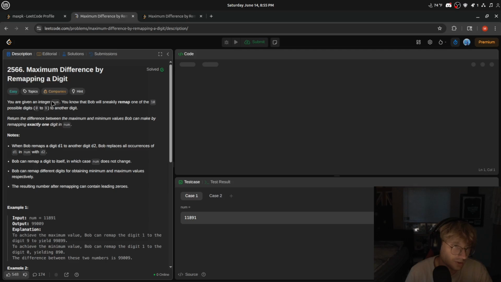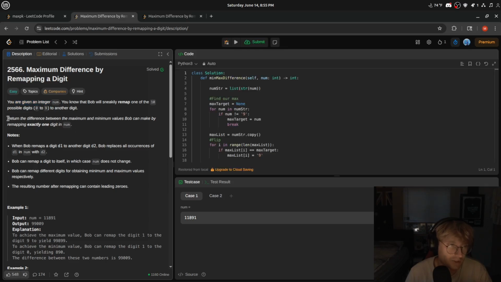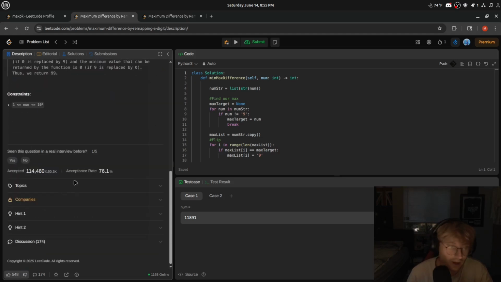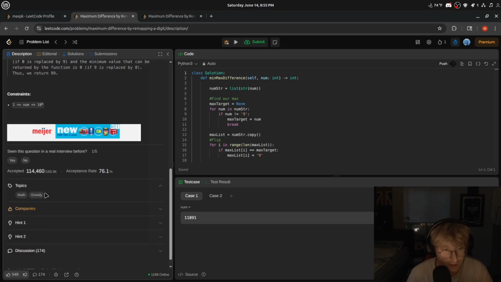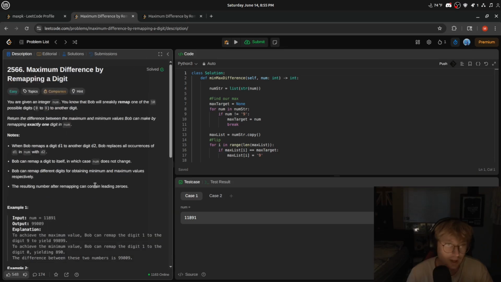So, this was an easy problem. Pretty much the goal of this was to return the difference between the maximum and minimum values Bob can make by remapping exactly one digit in num. Originally, when I solved this, I thought it was a hash map problem. That's what I began with, but then I realized that it was a greedy problem, and I did confirm that by looking at the topics. So it was a greedy problem.